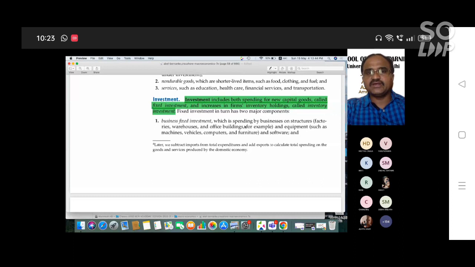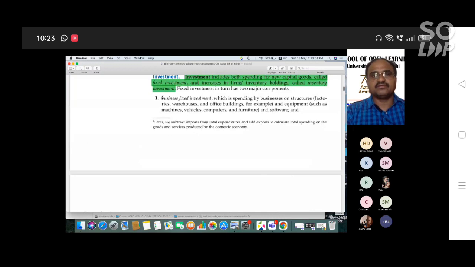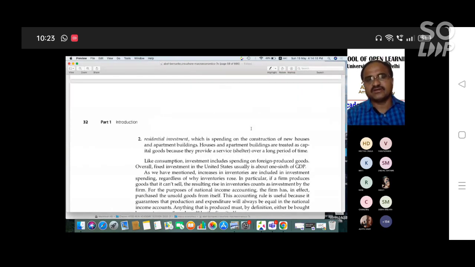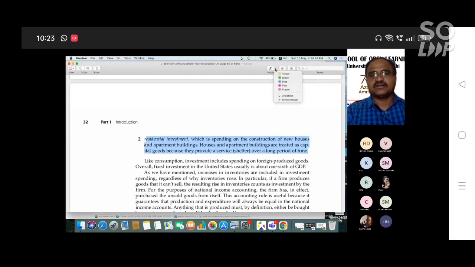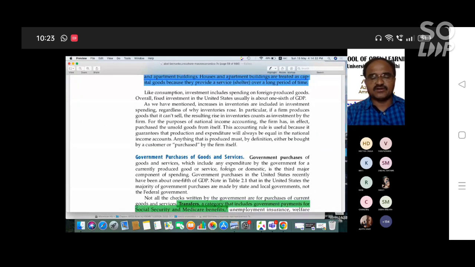Fixed investment has two major components: business fixed investment and residential investment. Business fixed investment is business spending on structures, that is factories, warehouses, office buildings, and so on, as well as equipment such as vehicles, computers, and furniture. Residential investment is spending on the construction of new houses, apartment buildings, and so on. So there are two types of fixed investment: business fixed and residential investment. This is part of the expenditure method components of GDP.